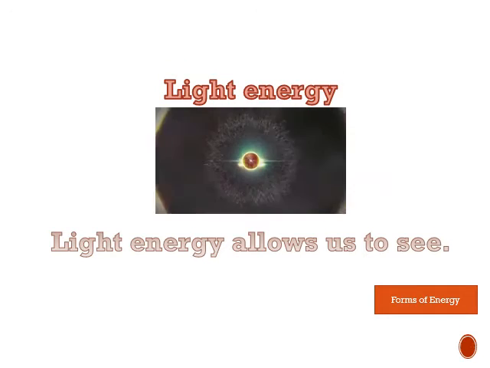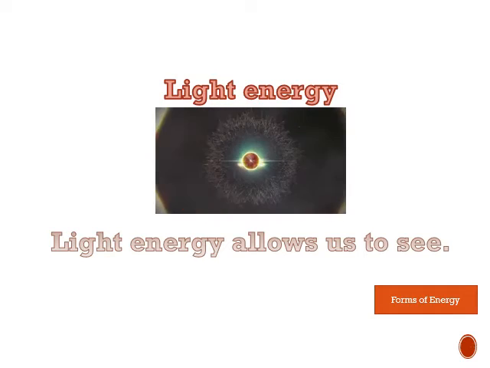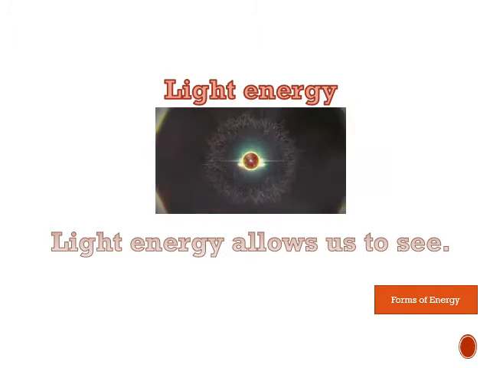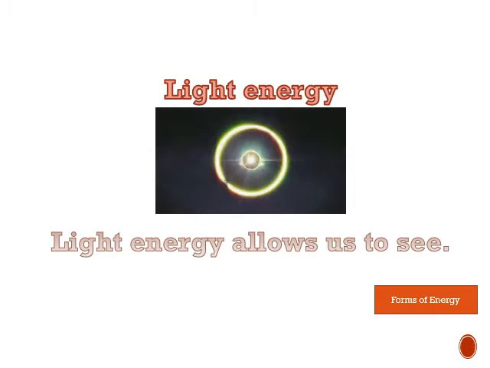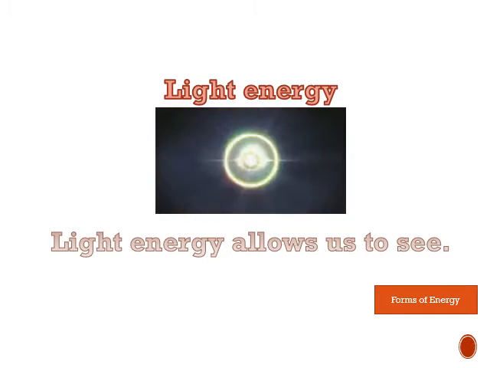Okay, the moon does not give out its own light energy. So how can we see the moon? Now the moon gets the light energy from the sun. The light energy from the sun is reflected onto the moon's surface. So the moon is like a mirror. So the light that you see from the moon comes from the sun. So the moon doesn't give you any light energy. Okay, don't get confused. Although you can see the moon during night time, it is from light energy from the